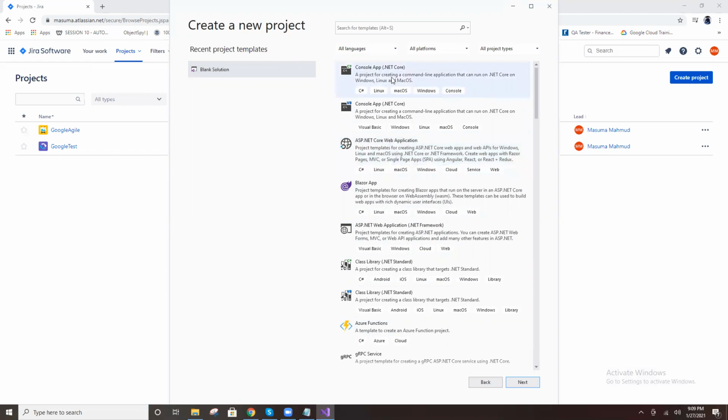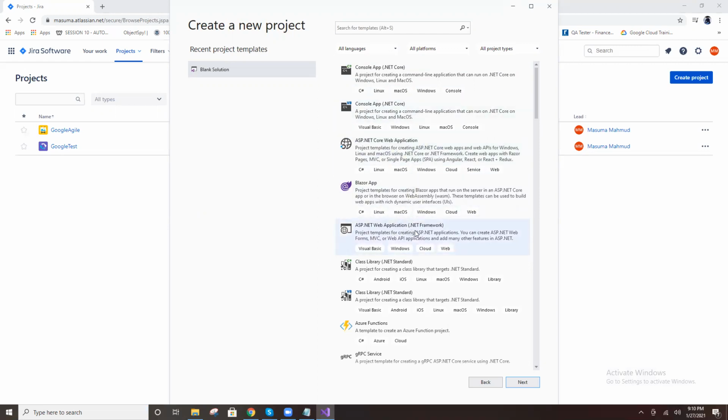See, this is a console app using C#, and ASP.NET Core. This is a console app using VB.NET. VB.NET is the somewhat older version. C# is the latest one, so everyone is using C# only. VB, no one is using as of now. This ASP.NET Core means web application. If you develop any web application, this project will help.